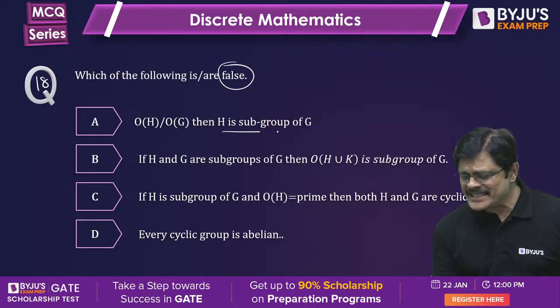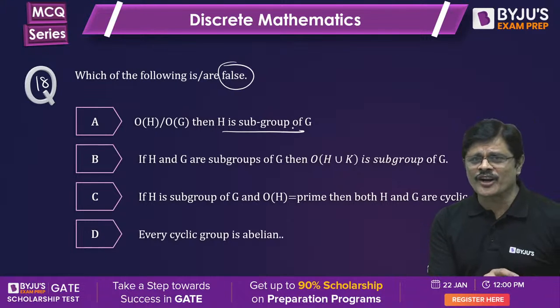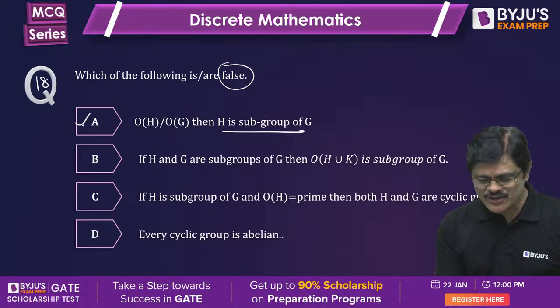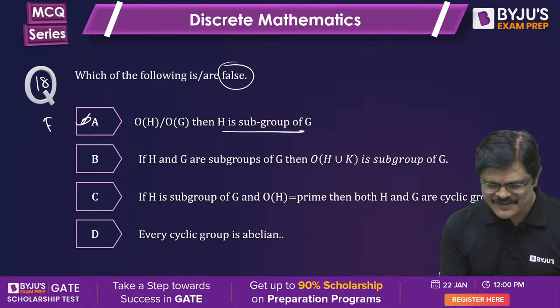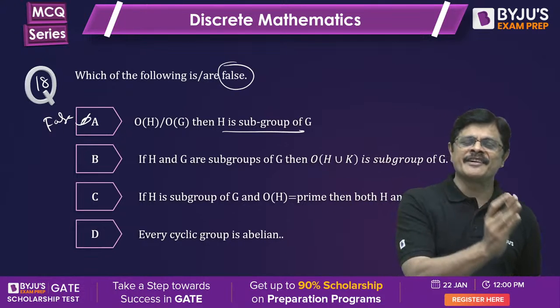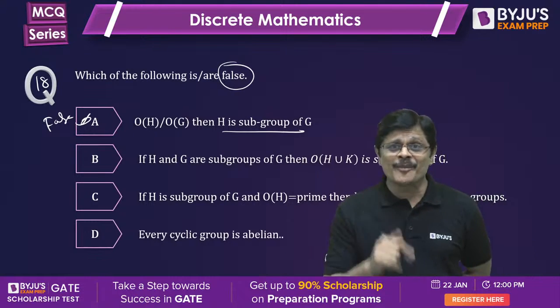See, if H is a subgroup, then order of H divides order of G, but order of H dividing order of G does not mean H is a subgroup. So this is false, because Lagrange's theorem says if H is a subgroup, then order of H divides order of the group. The converse need not be true.